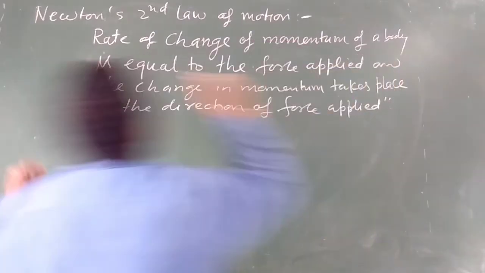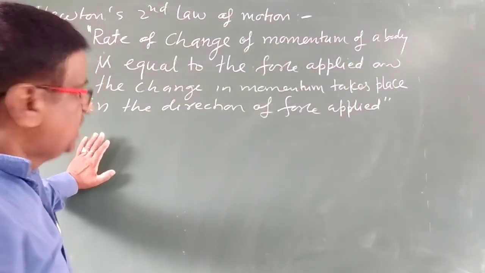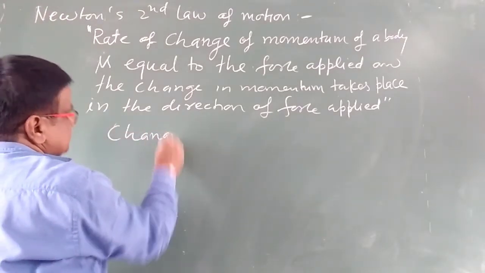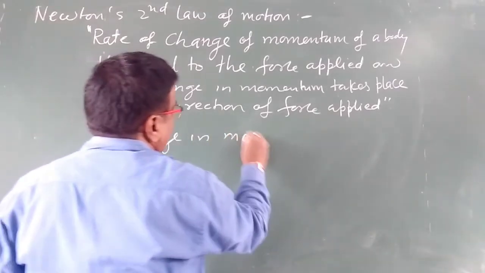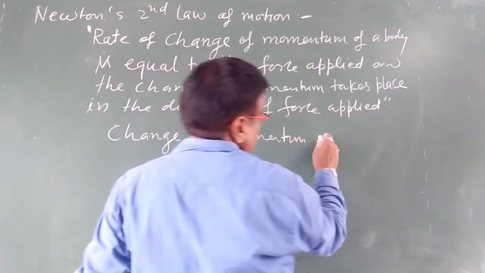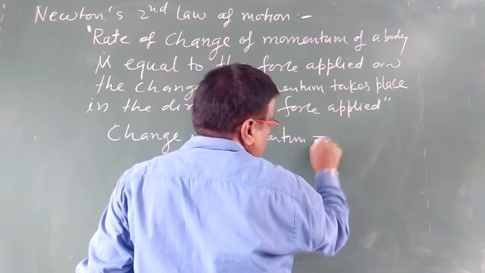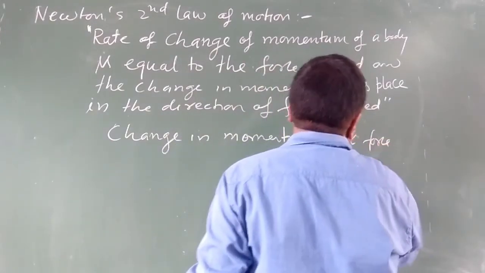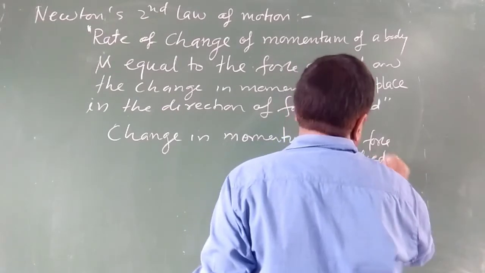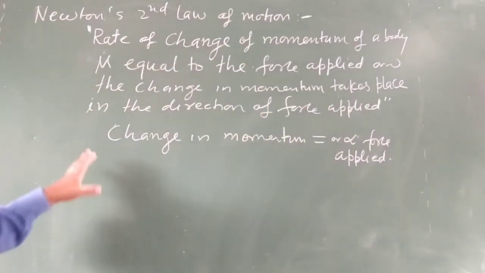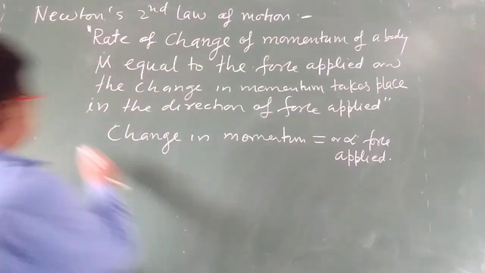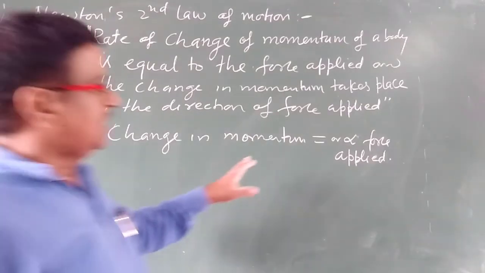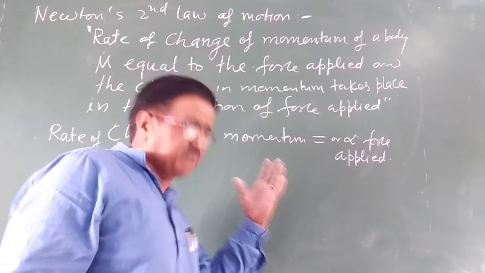This is the modern statement of Newton's second law. According to this, we have to write here change in momentum is equal to, or you can write proportional to, force applied. How is the change in momentum equal to rate of change of momentum? Here the rate of change of momentum is equal to, or proportional to, the force applied.